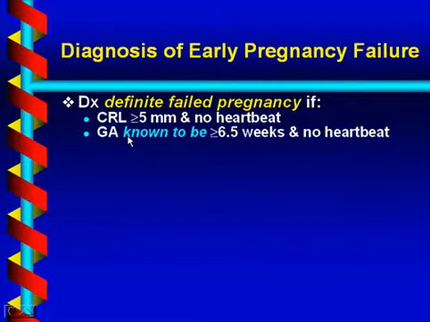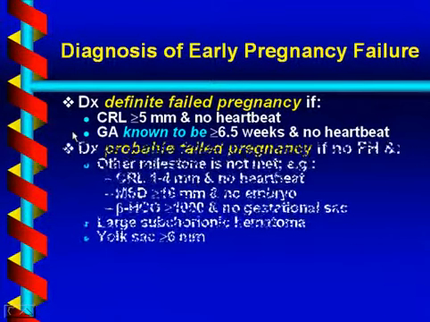How do we know the pregnancy to be at least 6.5 weeks? If a woman is 6.5 weeks based on her last menstrual period, that is not certain information. The LMP is notoriously unreliable. I would know it, for example, if a woman had a prior ultrasound a week ago where we saw a yolk sac, so we knew it to be 5.5 weeks then. A week later, I know it to be 6.5 weeks today. Another situation where I know the gestational age is when the woman got pregnant via in vitro fertilization. So in these two situations, I would diagnose a definite failed pregnancy.